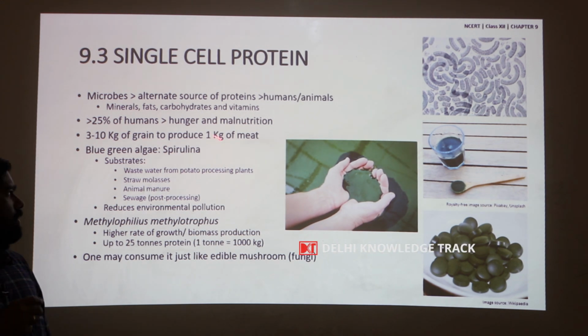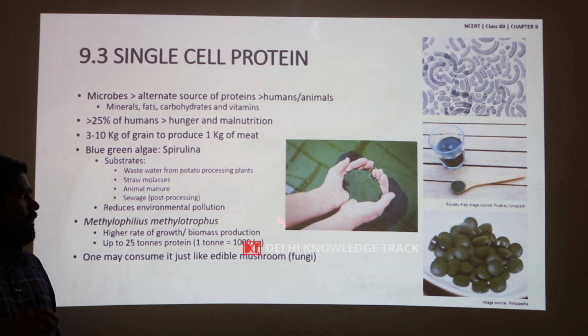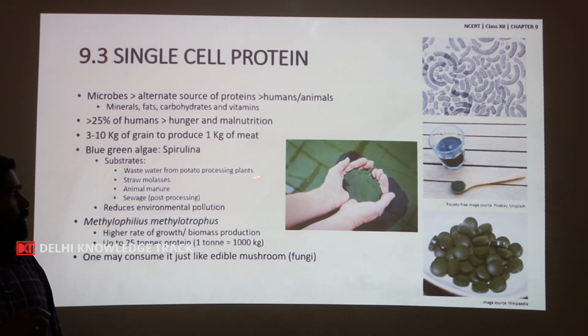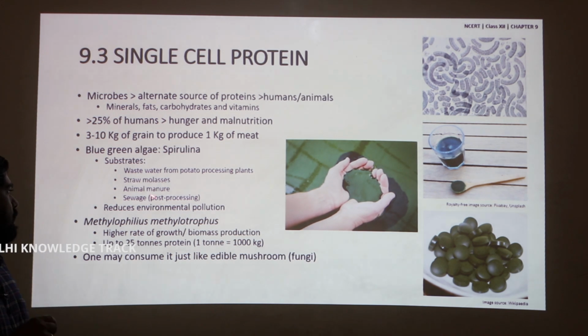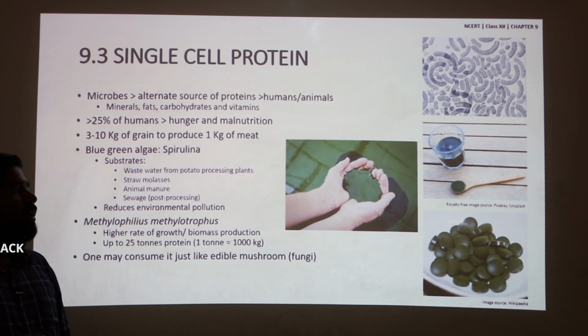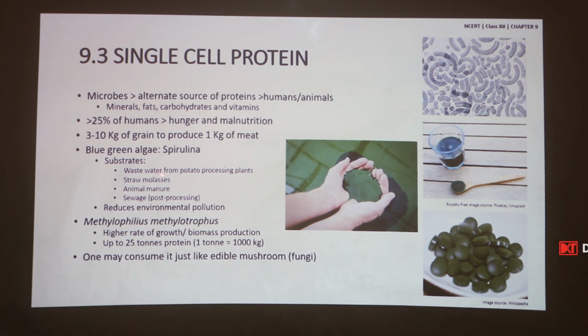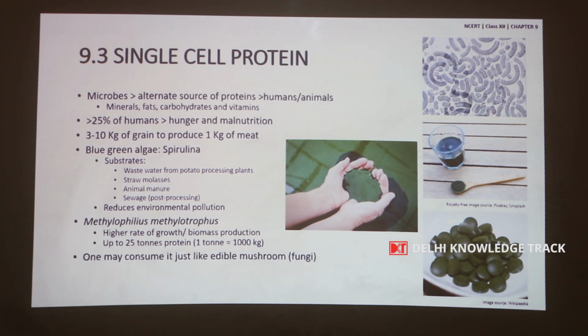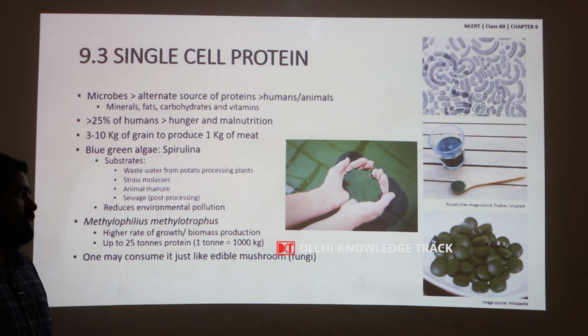The advantage of this blue green algae spirulina is that the following substrates can be used for its production: wastewater from potato processing plants which are rich in carbohydrates, molasses, straw and hay which are produced after the harvest of certain crops, animal manures and even sewage after proper processing.